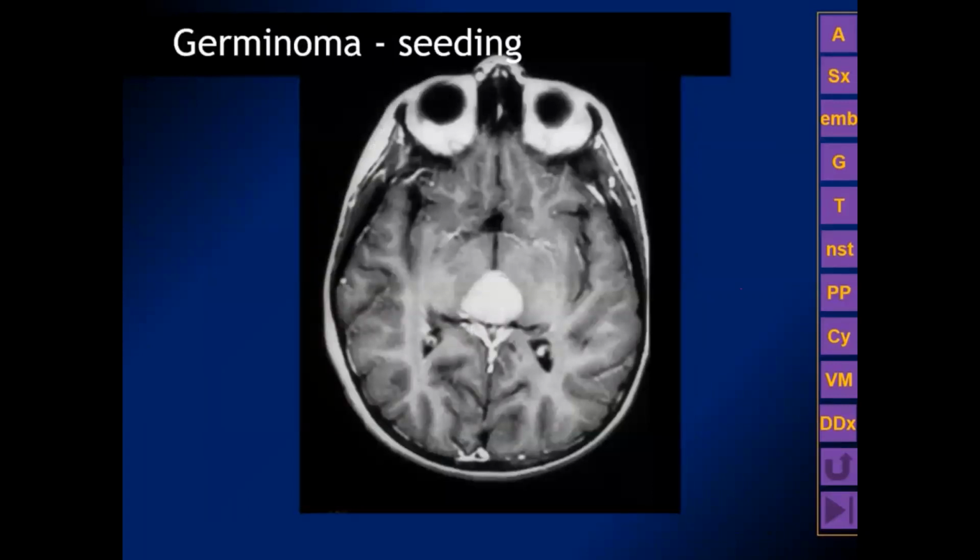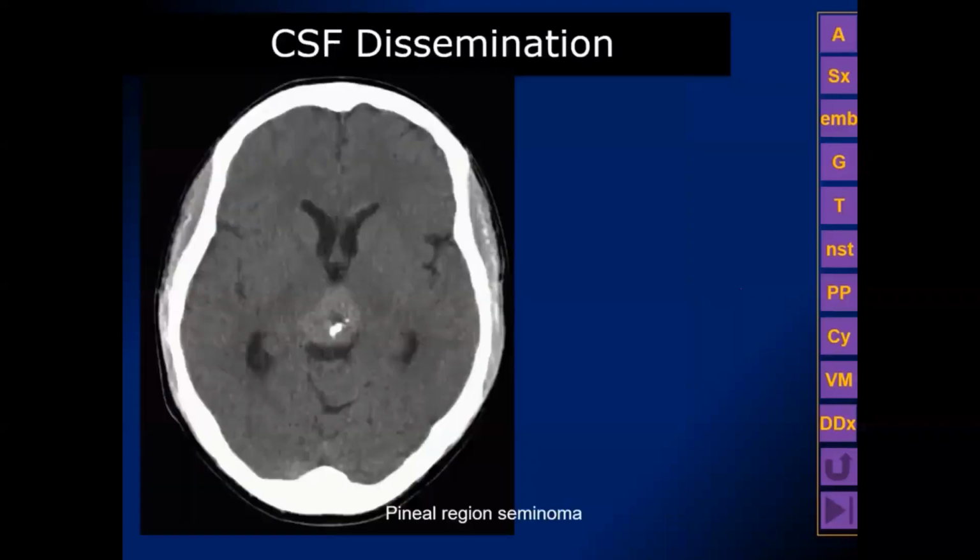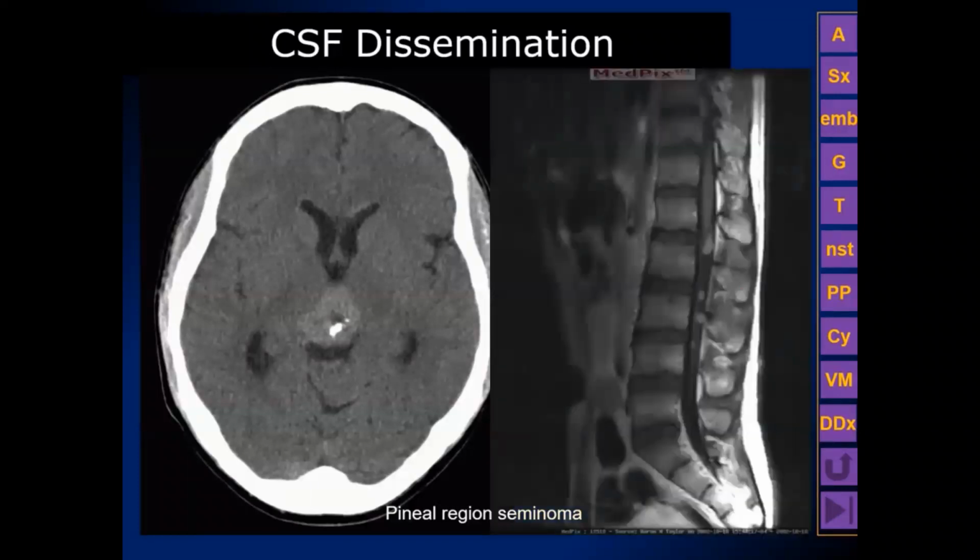As mentioned earlier, it's important whenever a lesion touches the ventricular lining or the pia on the surface of the brain or is an extraaxial lesion that we look for CSF dissemination. This pineal region germinoma shows enhancement along the leaflets of the tentorium from CSF dissemination. Here is another example of CSF dissemination, the classic and typical appearance of a hyperattenuating mass surrounding a central chunk of calcification in the midline region of the pineal gland.